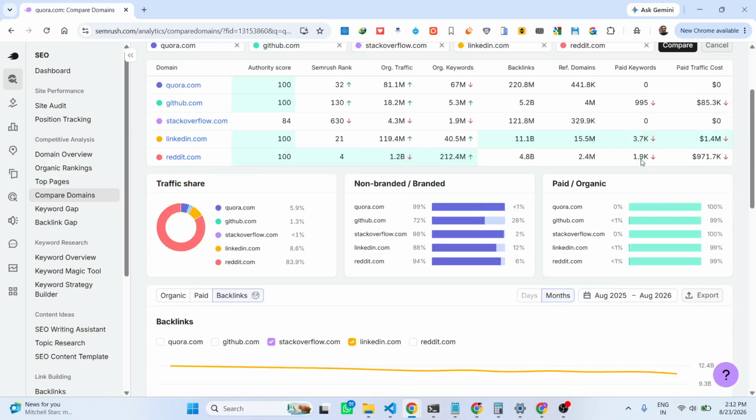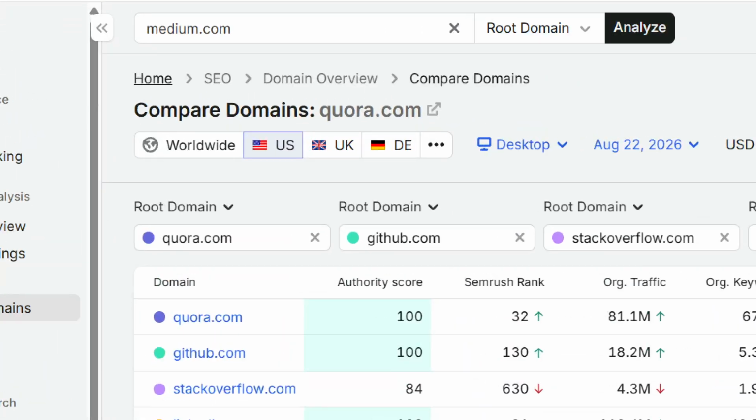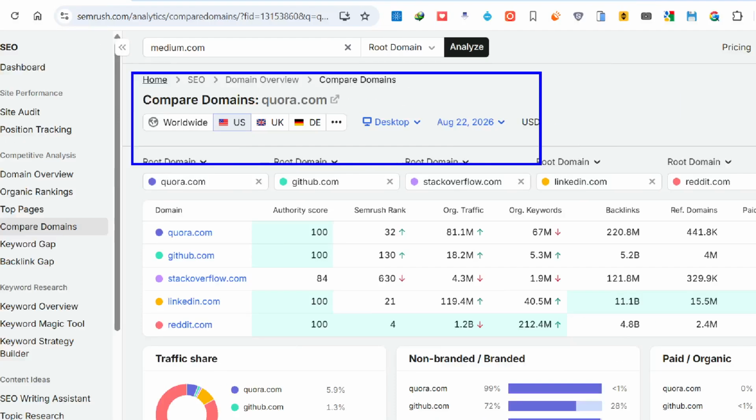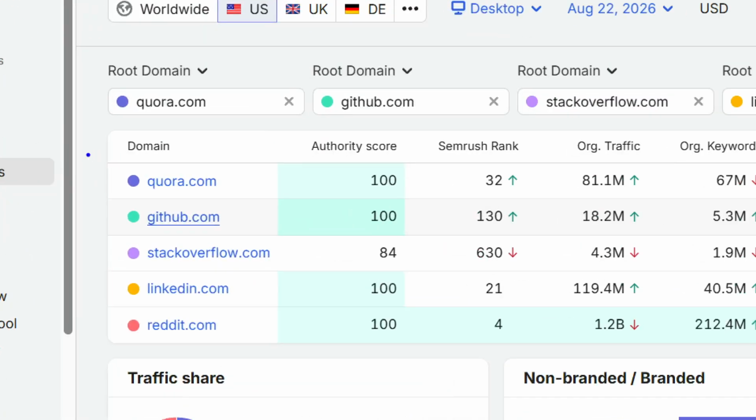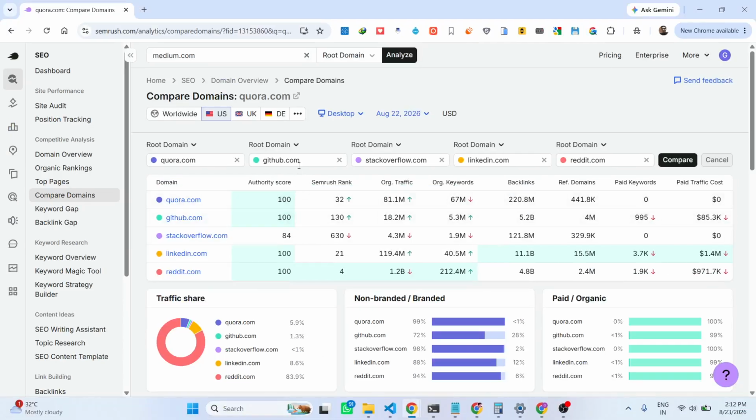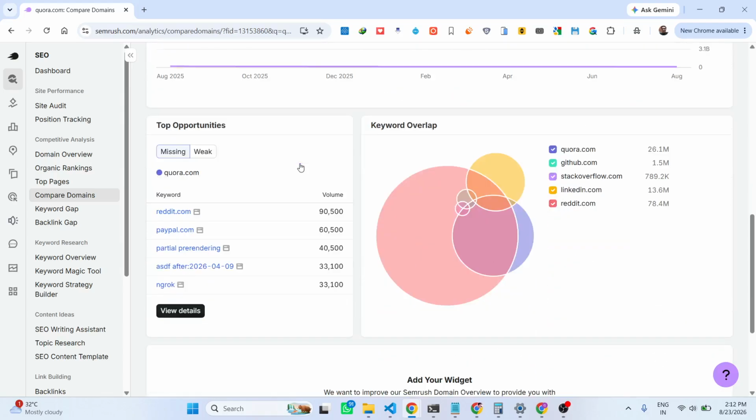So this is a very perfect tool, guys. Very good tool for comparing different domain names. This is the way by which you can do this. It compares five domains at a time. So definitely check this out.